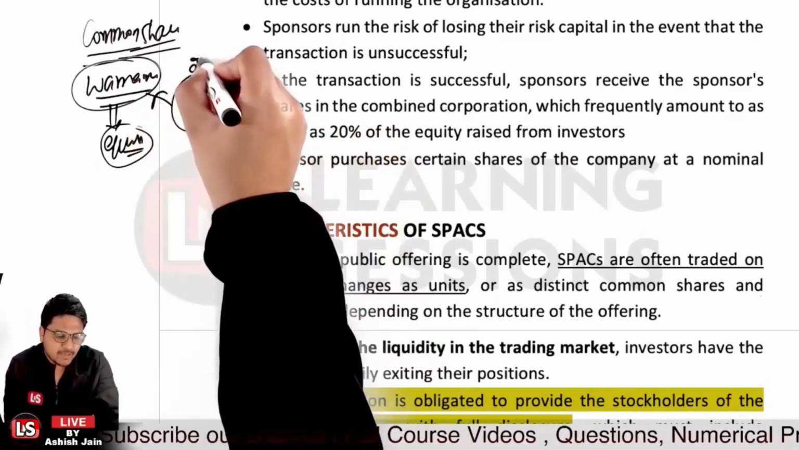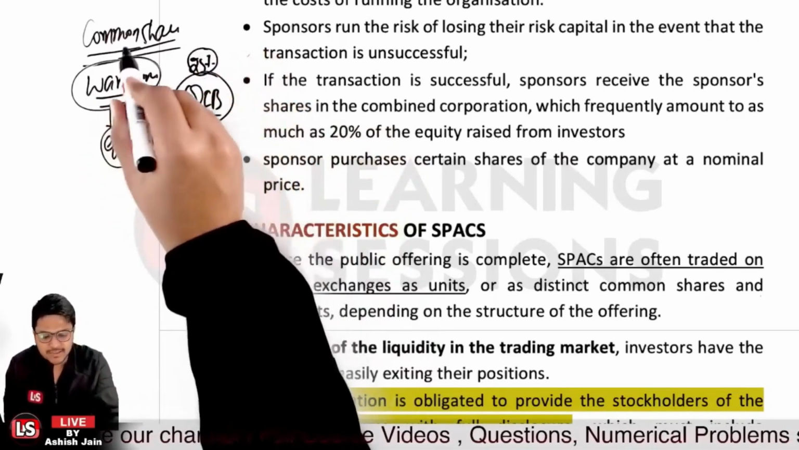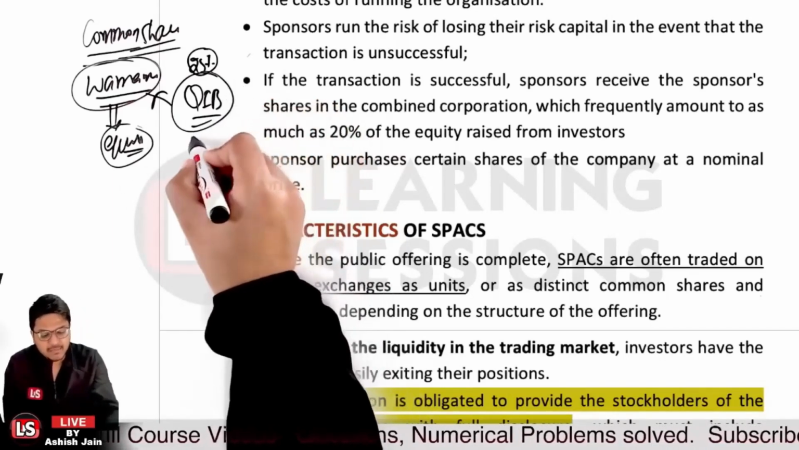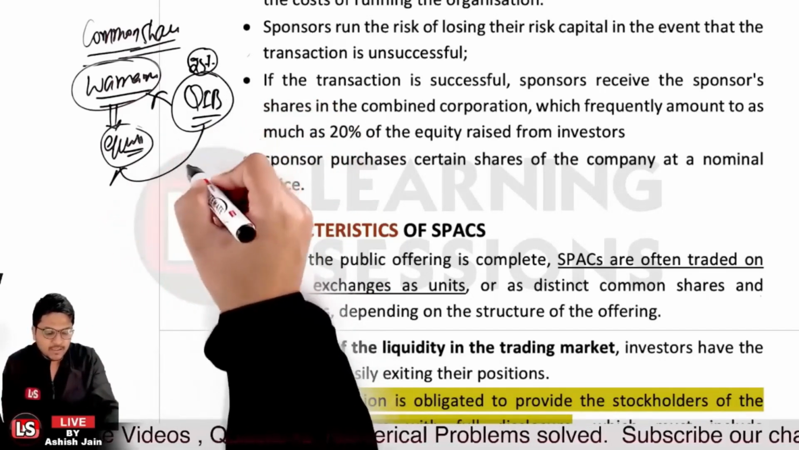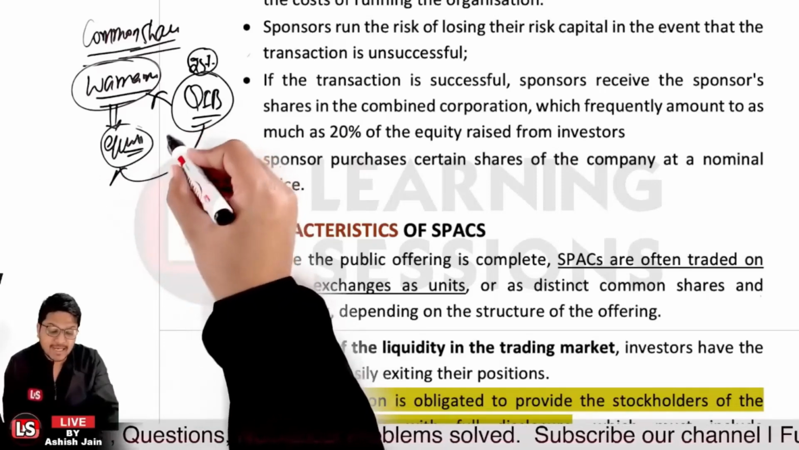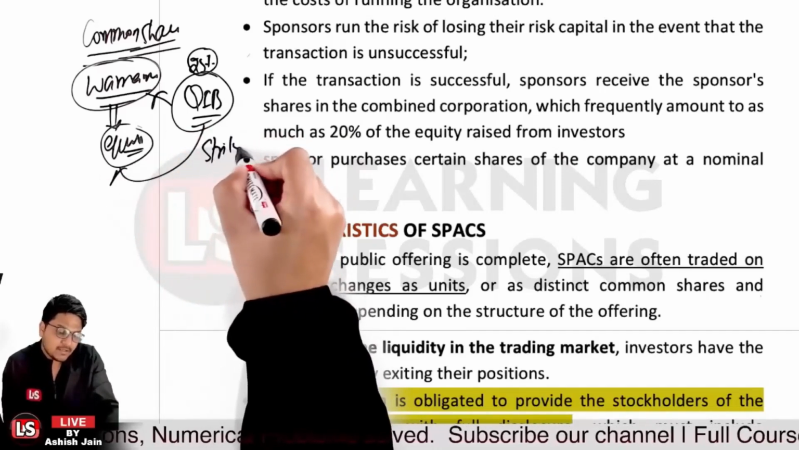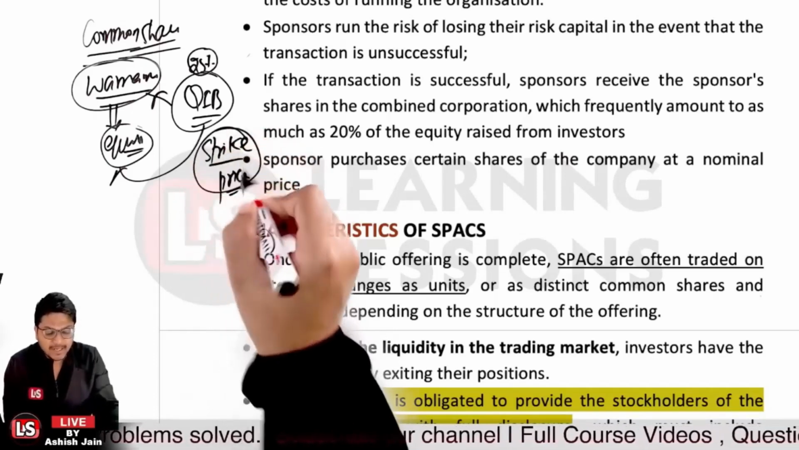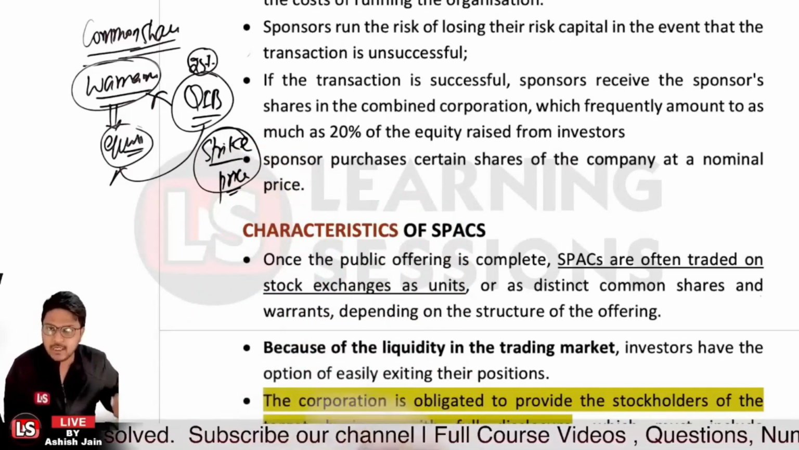Let's say upfront they have paid 25% of the amount, and once the transaction is completed and they find that the shares are beneficial for them, they can pay the remaining amount and acquire the shares at a strike price. The strike price is generally a nominal price at which the IPO related to the SPAC was issued.